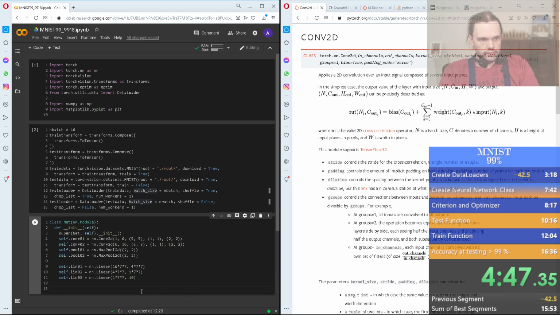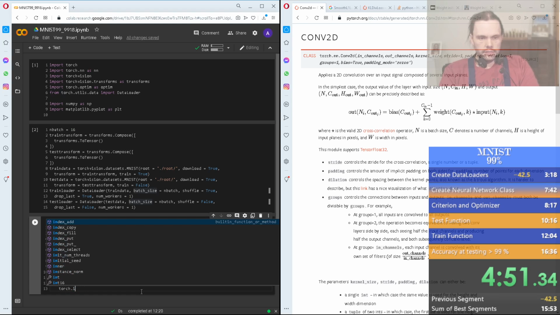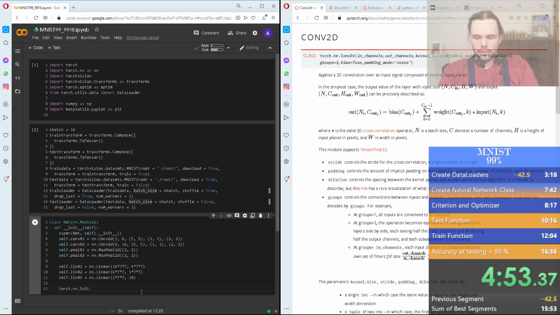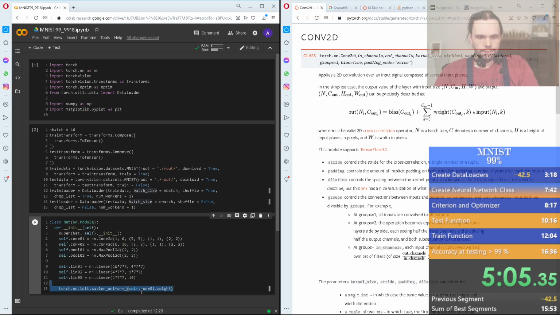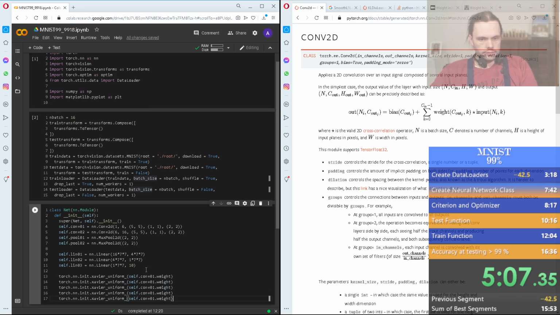Now we're going to do torch.nn.init.xavier on self.conv01.weight, and it's going to do that for this one as well and for each of these.